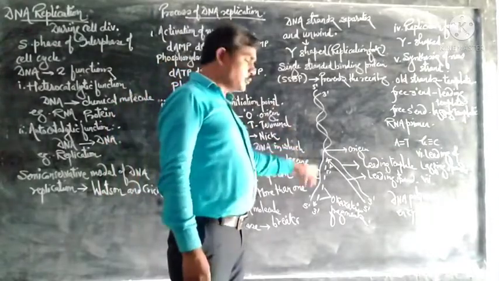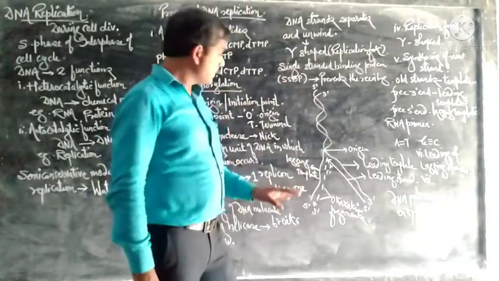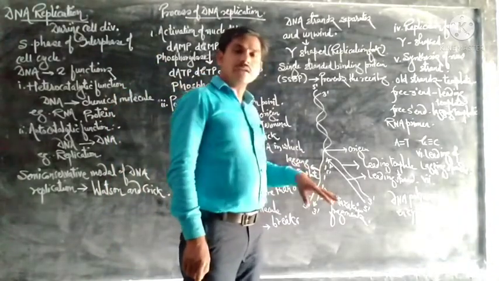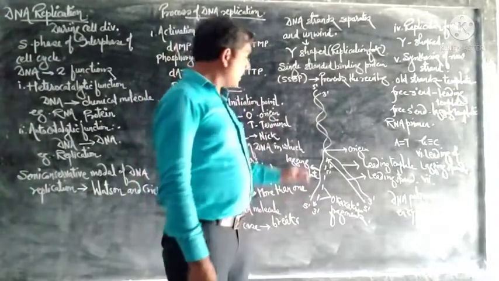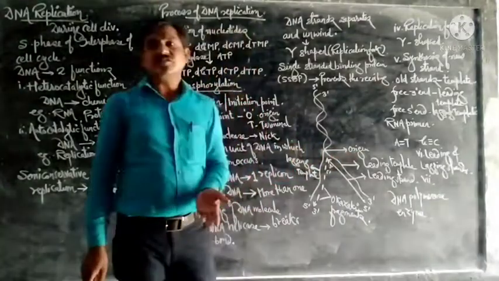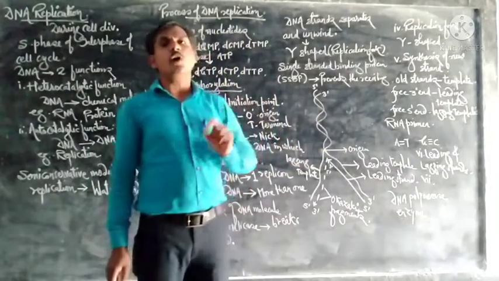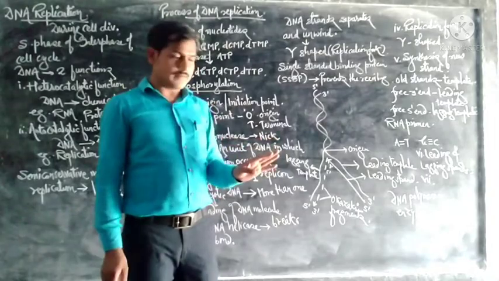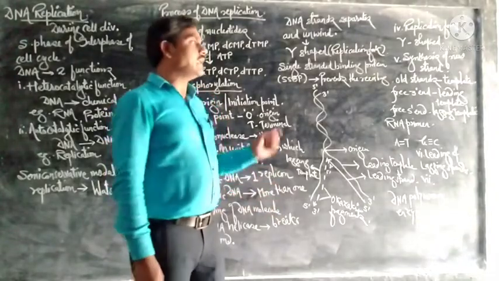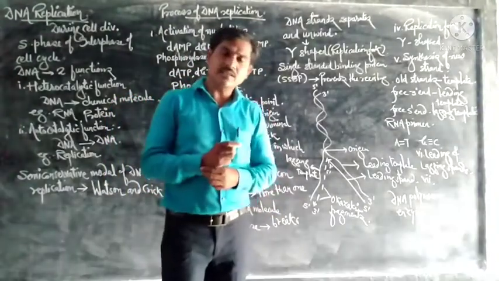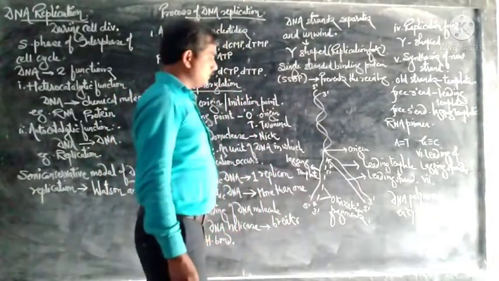So in the eukaryotic cell, in eukaryotic DNA, DNA polymerase alpha replaces the RNA primer molecule with a DNA sequence. In prokaryotes, the RNA primer molecule is replaced by a DNA sequence with the help of the DNA polymerase I enzyme. So DNA polymerase alpha works in eukaryotic DNA, while DNA polymerase I works in prokaryotic DNA. Next is the formation of daughter DNA molecules.